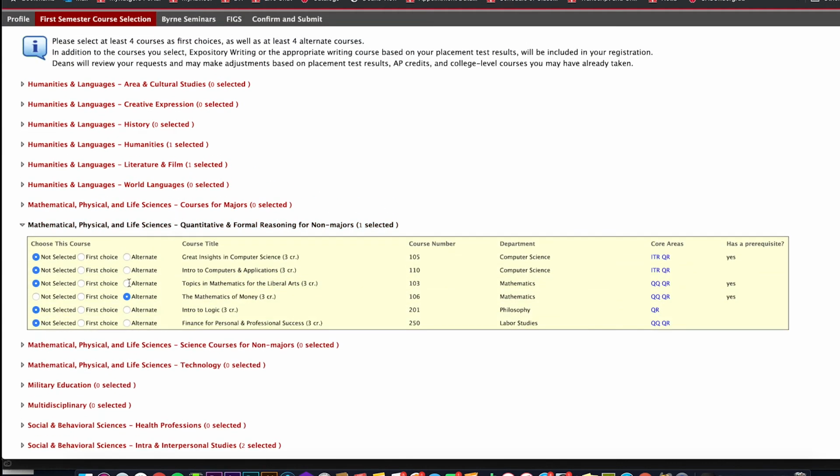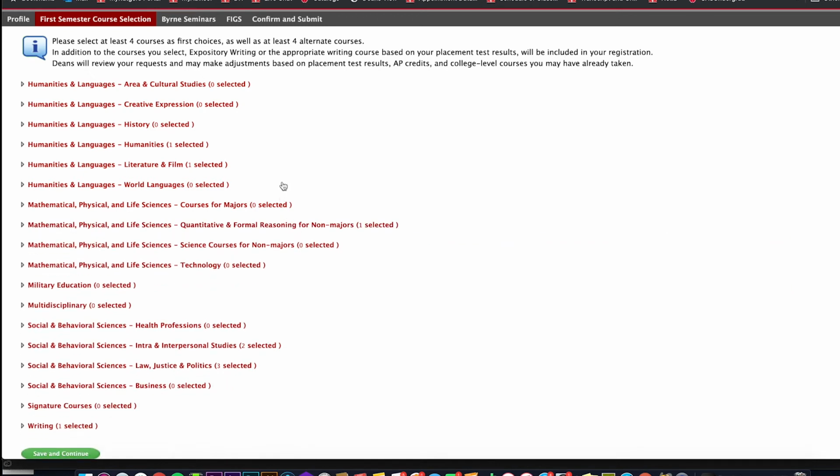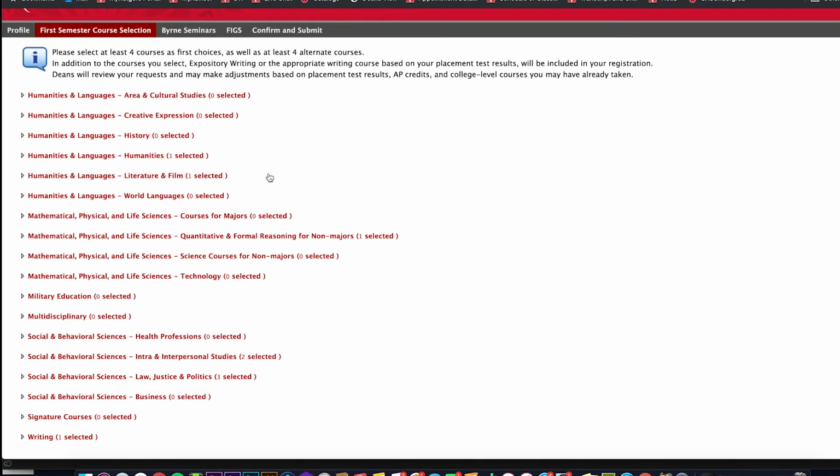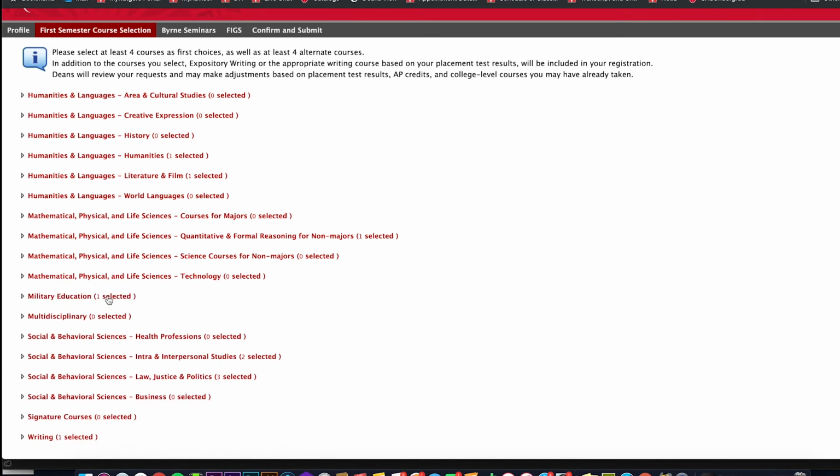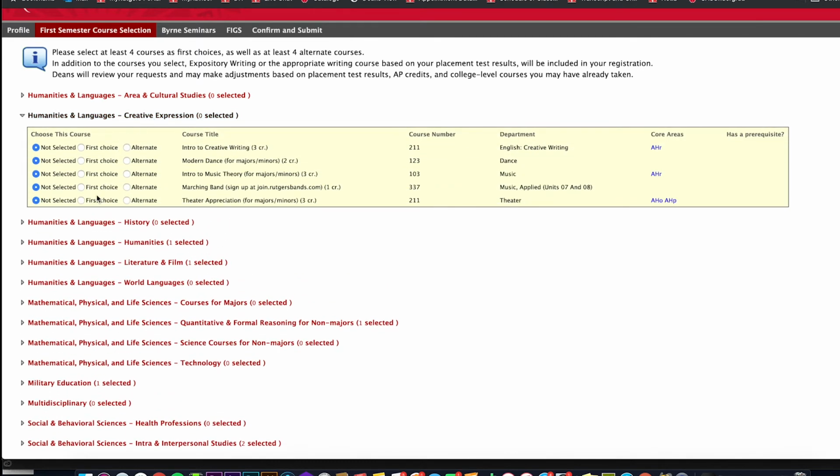A few important notes. You do not have to choose from every section. If you're planning a major in the mathematical, physical, or life sciences, you must choose alternates from some of the humanities and languages, social and behavioral sciences, multidisciplinary, and/or signature course sections. Note, students interested in any ROTC programs can find the courses under the military education section. Students interested in joining the marching band can find that course under Humanities and Languages Creative Expression.